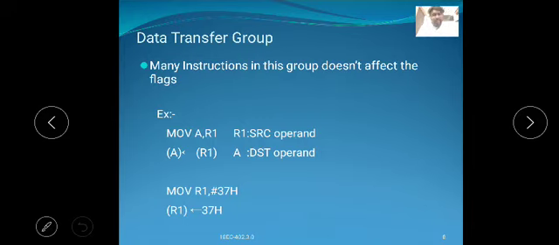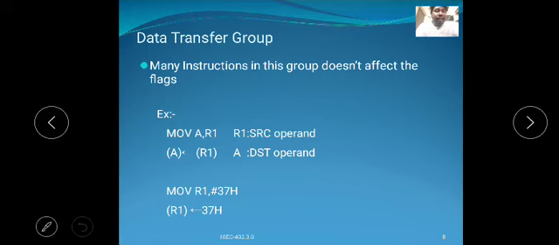Here is an example: MOV A, R1. Here R1 is the source operand and the A register is the destination operand. The data is transferred from the R1 register to A.